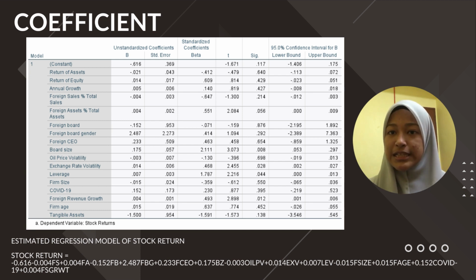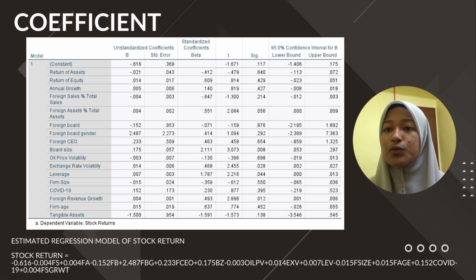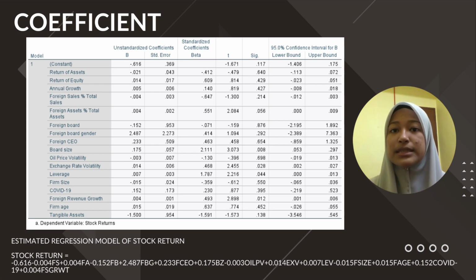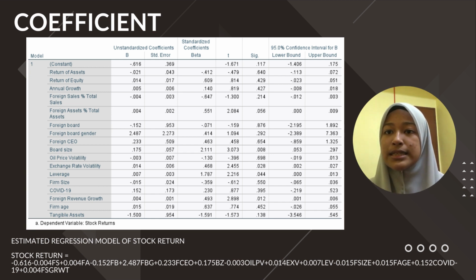According to the coefficient analysis table, using stock return as a dependent variable, FS is statistically significant with a significant value of negative 0.152 because it is smaller than p greater than 0.05. It suggests that there is a favorable association between FP and stock return. EXV, on the other hand, is statistically significant with a significant value of 0.014, and it suggests that there is a favorable association between EXV and stock return.